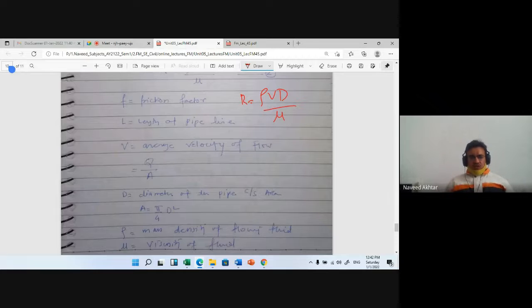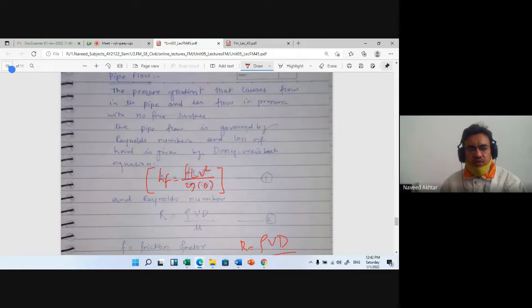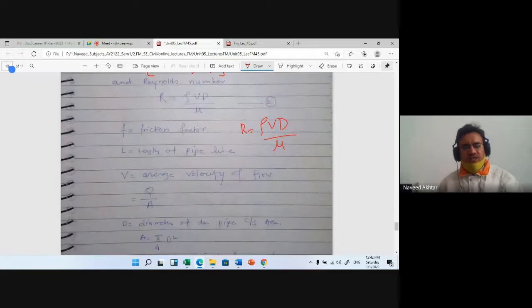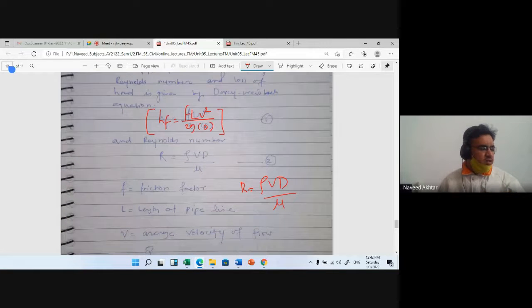L is the wetted pipe length. V is the average velocity. D is the diameter of the pipe cross section. Rho is the mass density of the flowing fluid. Mu is the viscosity of the fluid. So in case of closed channel or pipe flow, you use this formula to find out the head loss.